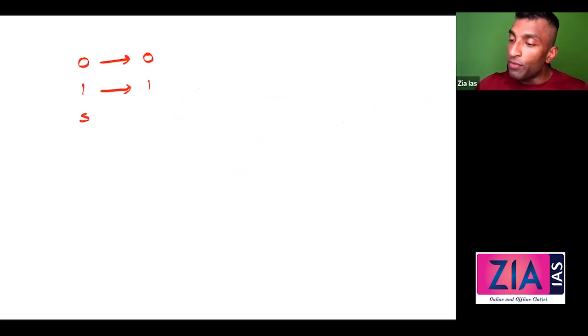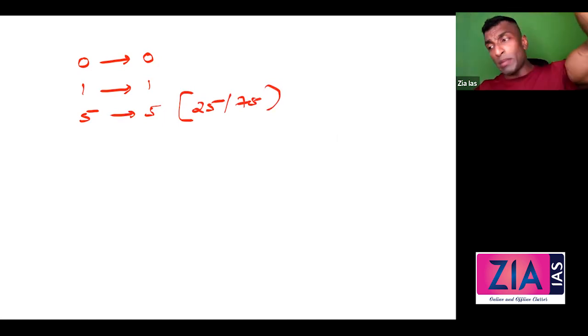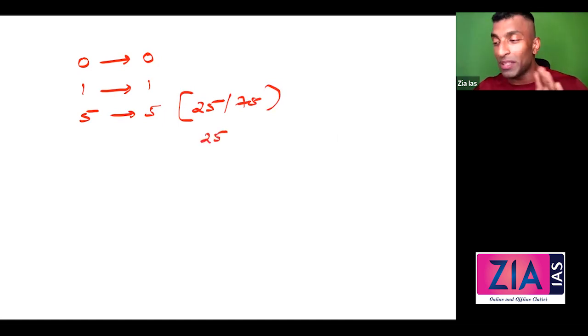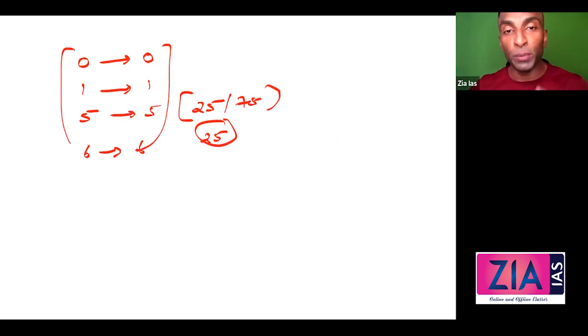So what we have discussed so far is number ending in 0, last digit is 0. Ending in 1, last digit is 1. Ending in 5, last digit is 5. Ending in 5, if the question is about last 2 digits, it's either 25 or 75. And if it is ending in 25, whatever be the power, it will always be 25. Just keep this in mind now itself. Number ending in 6, whatever be the power, this is going to be 6. Now, let's look into other numbers. Let me start with 2.